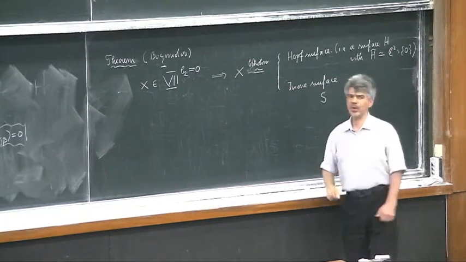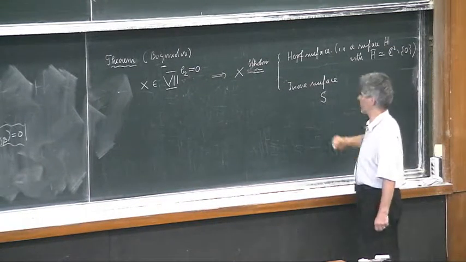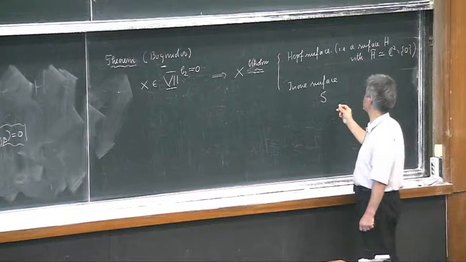which Inoue surfaces are surfaces denoted traditionally by S, and they are characterized by the following conditions.